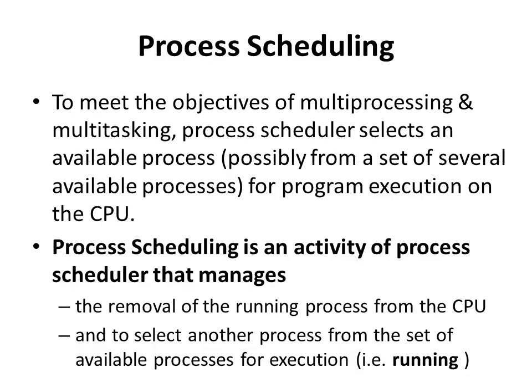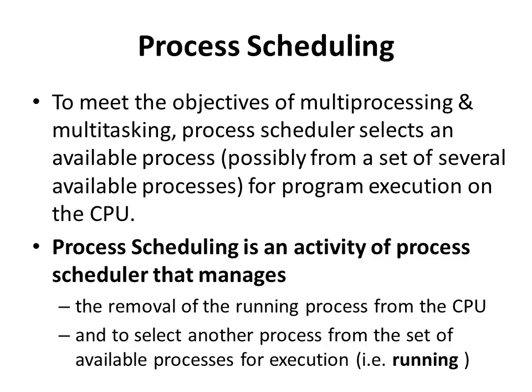Now, to meet the objectives of multiprogramming and time sharing systems, process scheduling is required. A process scheduler selects a process from the set of available processes for execution. So what actually is process scheduling?